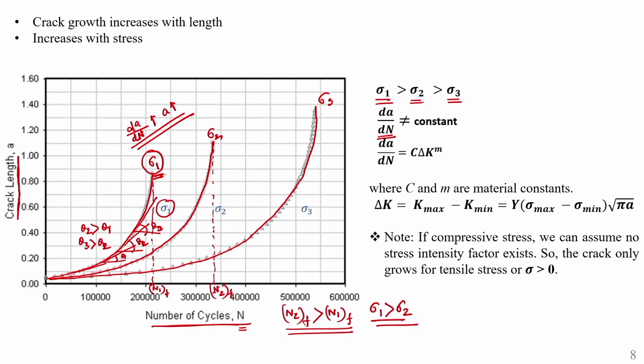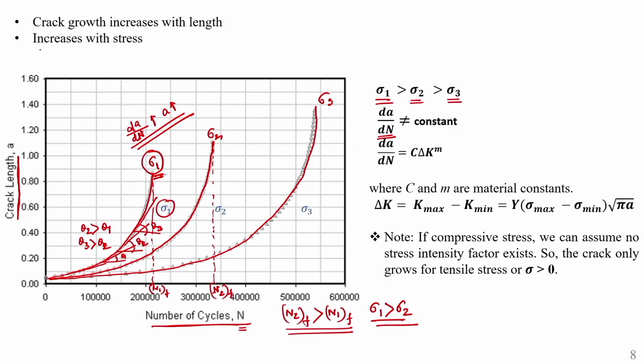So, from this relationship you can get very interesting information, that this crack propagation rate is not constant throughout the entire number of cycles. If the number of cycles increases for a particular stress level, then your crack propagation rate increases. That is why I have written that crack propagation rate generally increases with increase of stress, and crack growth also increases with crack length A. If the crack length increases, this crack growth rate also increases. This you should keep in mind. So, this is a very interesting relationship.